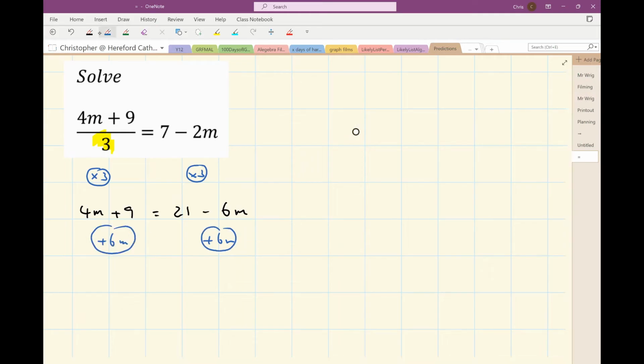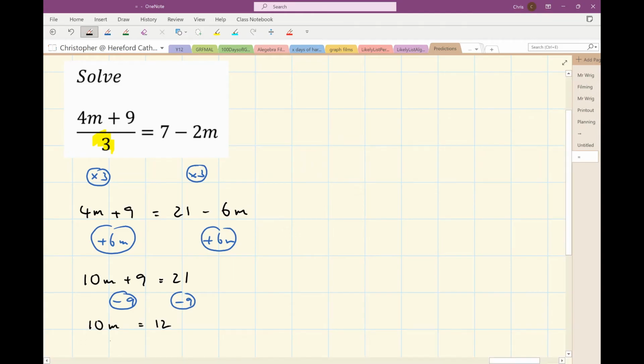So that gives me 10m plus 9 equals 21. Now this is looking more straightforward. I subtract 9 from both sides to give me 10m equals 12, and divide both sides by 10 to give me m equals 1.2.